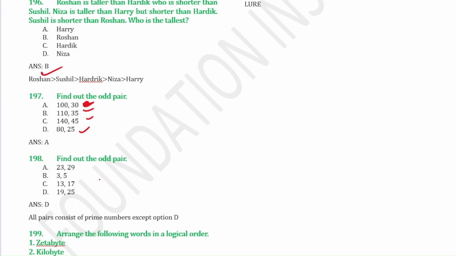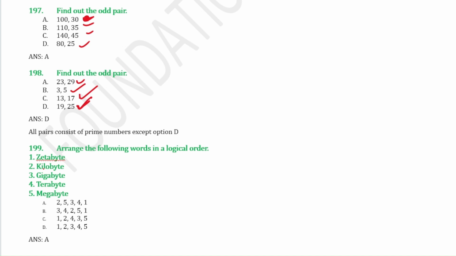Find the odd pair here. This option contains both prime numbers, this option contains both prime numbers, this option contains both prime numbers. This one does not contain prime numbers. 19 is a prime number, but 25 is not a prime number, so the odd pair will be option number D.